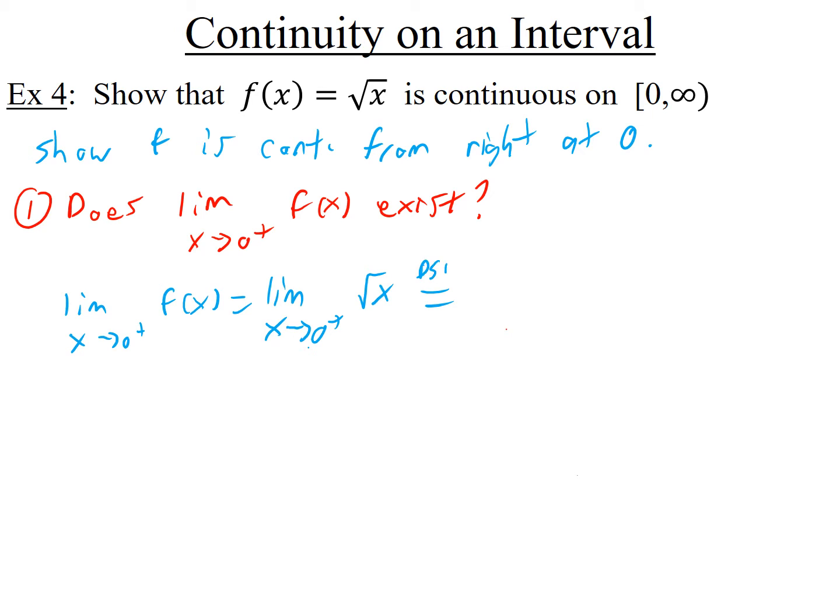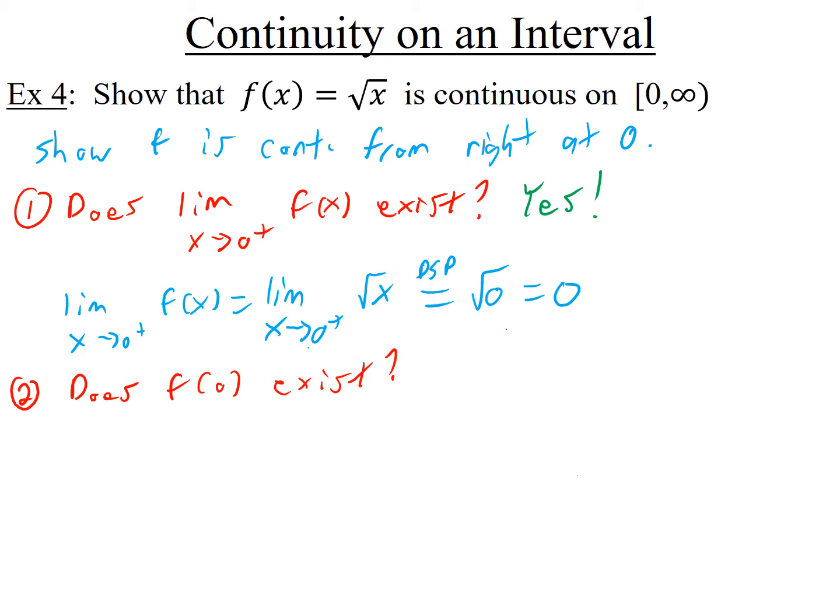So you can go ahead and plug in this time. And you get square root of 0, which is 0. So this limit does exist. So the answer is yes. This limit exists. Okay, next question. In other words, can I plug in 0 to the function? Does f of 0 exist? The answer is yes to that, because if you try to plug in 0, you get f of 0 is square root of 0, which is fine. You get 0. So the answer is yes.